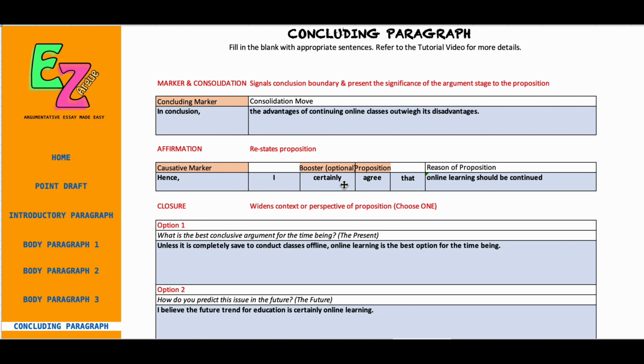For this final paragraph, you will need to choose your preferred concluding marker from the drop-down menu. You need to write the consolidation move by briefly summarizing your opinion about the issue. Once done, you will restate your proposition for one last time. Make sure it is similar to the one in the introduction paragraph.